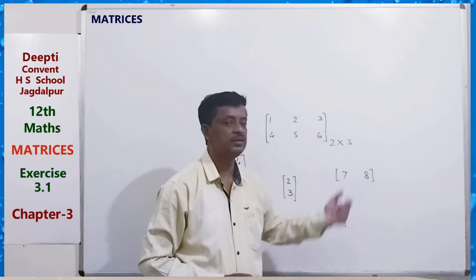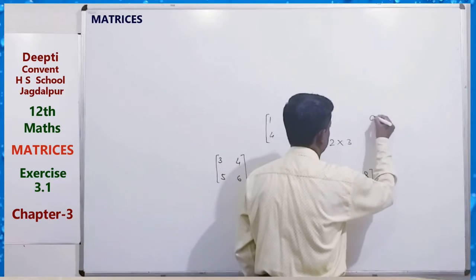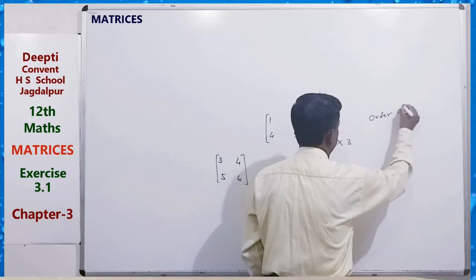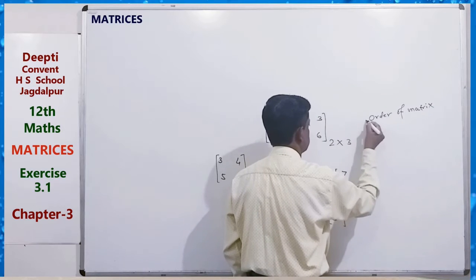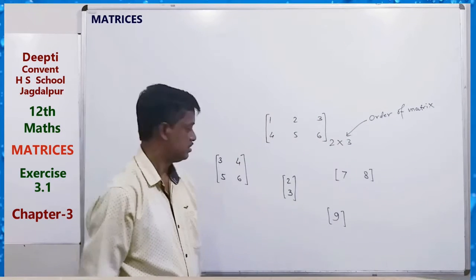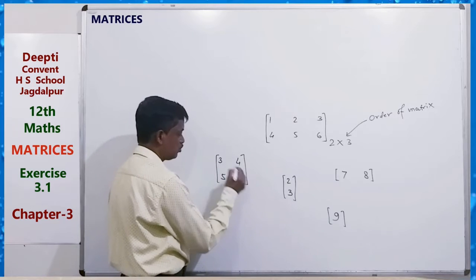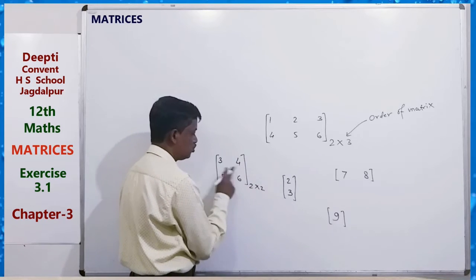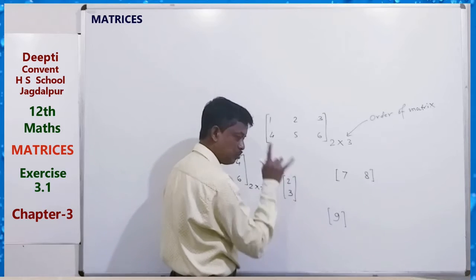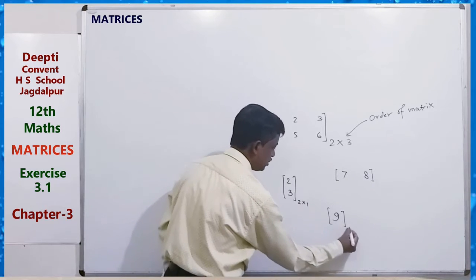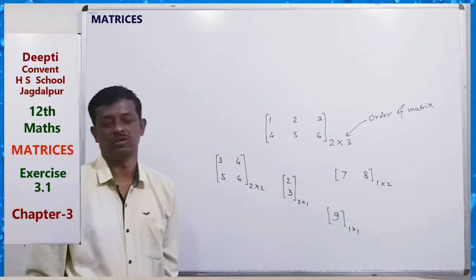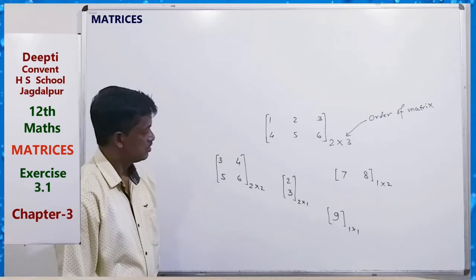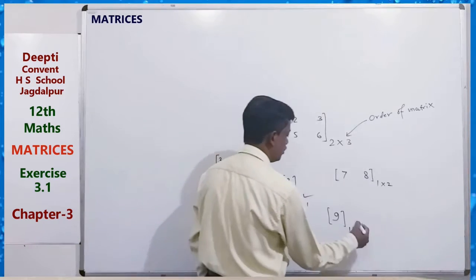This is the order of the matrix. Similarly here, 2 rows and 2 columns, 2 by 2. Here 2 rows, 1 column, so 2 by 1. Here 1 by 1. Here 1 by 2, with 1 row and 2 columns. So these all are orders of matrices.